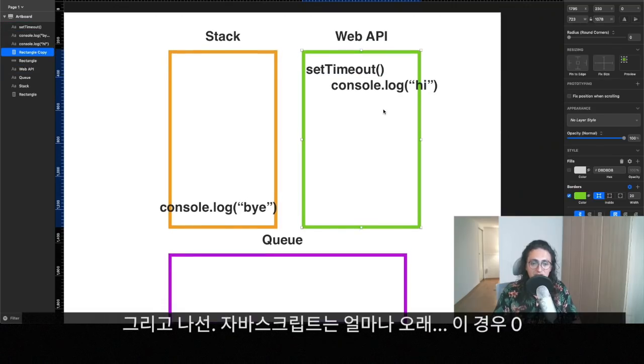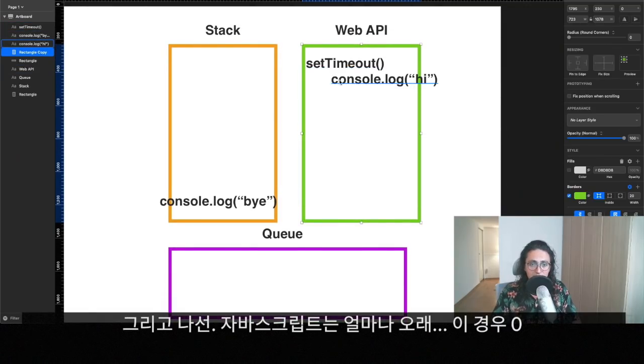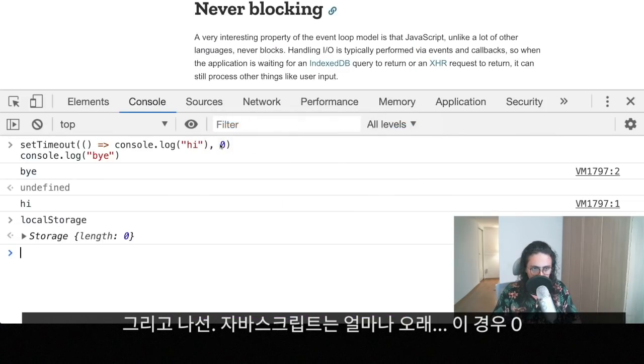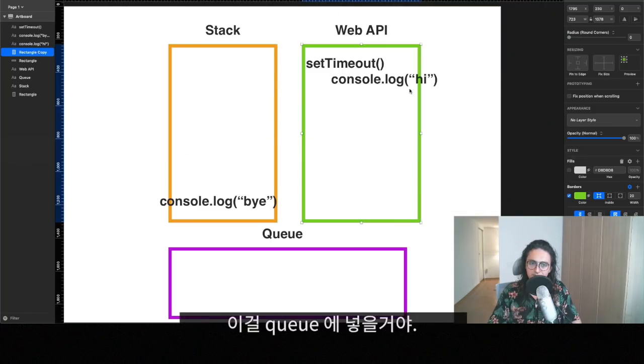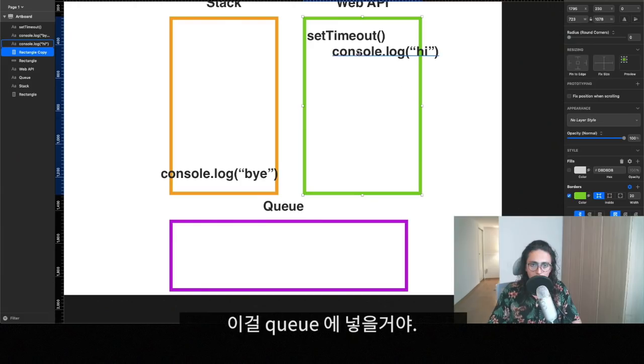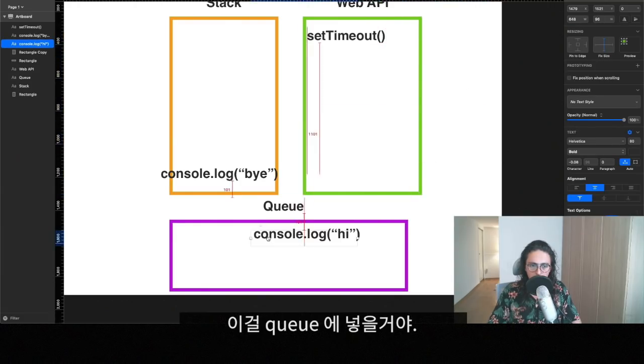Okay? Now what's going to happen here is that JavaScript is going to take this set timeout. JavaScript is going to look into how long should I wait for my message, in this case 0, right? And it's going to put that into a queue.